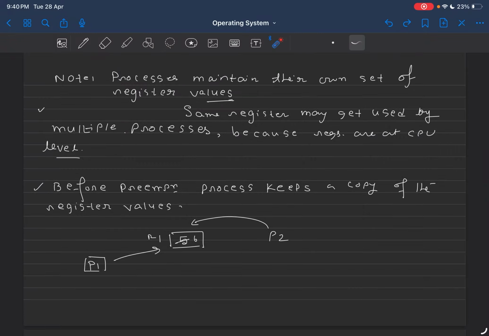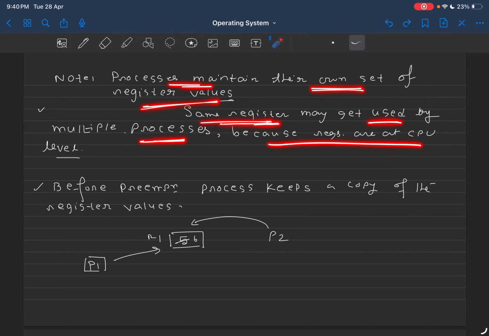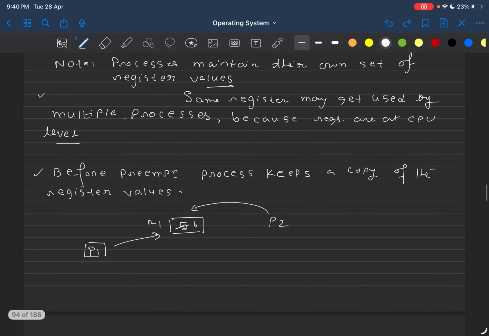Before we go into the next part, let me give you some more context. Processes maintain their own set of register values. Let me explain it.